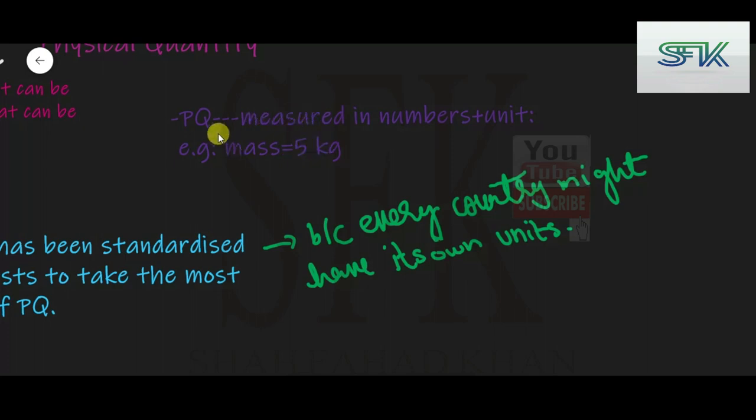There are further types of physical quantities, scalars and vectors, that we'll be doing in the upcoming lectures, but generally all physical quantities possess a number because that's what really defines them. It's a property that is measured in numbers and also has a unit.